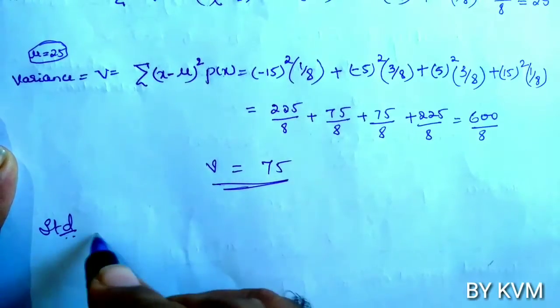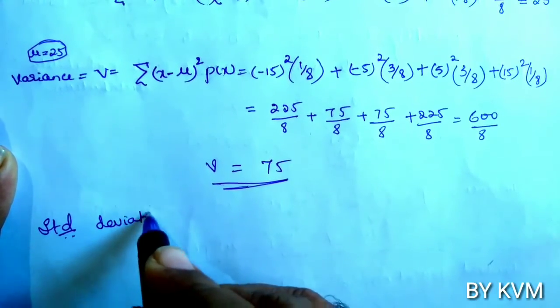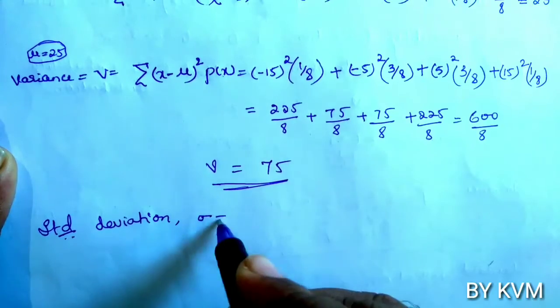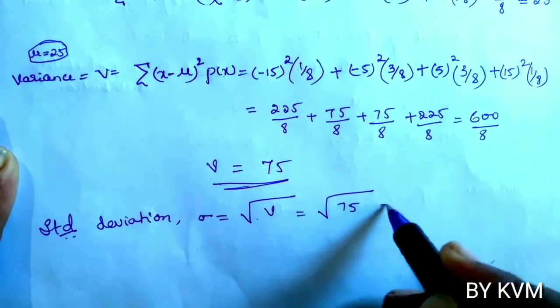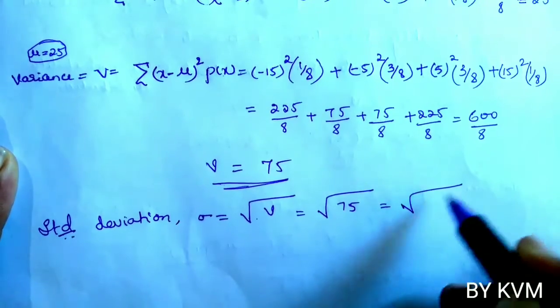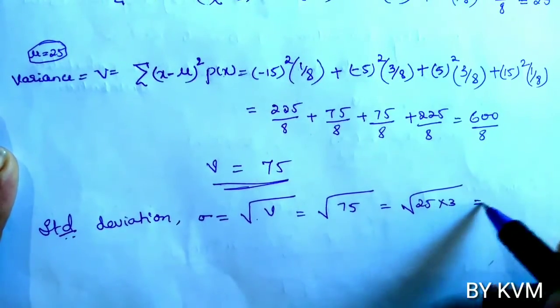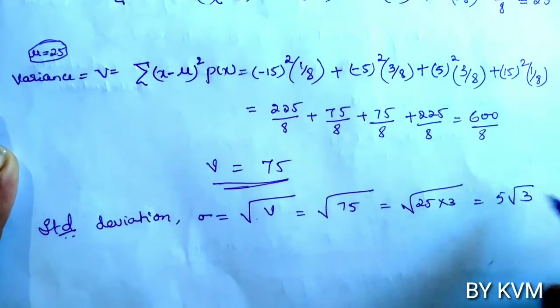Now standard deviation. It is denoted by sigma, which is equal to square root V. Square root V is square root 75. Square root 75 is 25 into 3. That is 5 root 3.